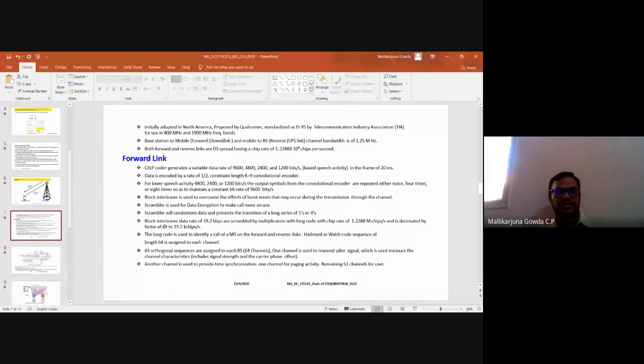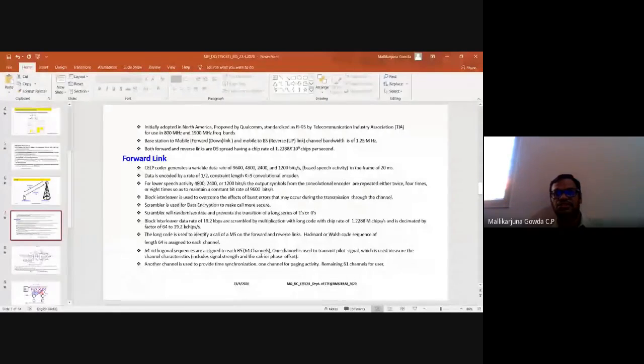See here, the long code I told about is used to identify a call of a mobile station on the forward and the reverse link. The Walsh code sequence of length 64 is assigned to each channel. The 64 orthogonal sequences are assigned to each base station. The Walsh sequence will tell you the number of channels in the system. Since it is 64, I have 64 channels.